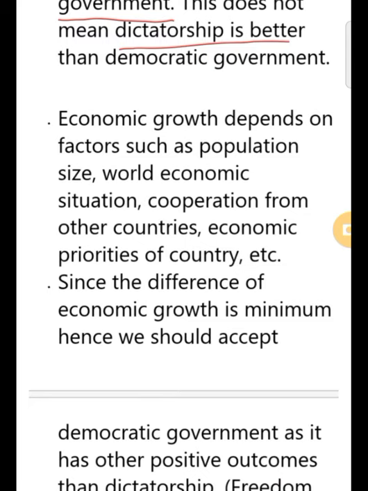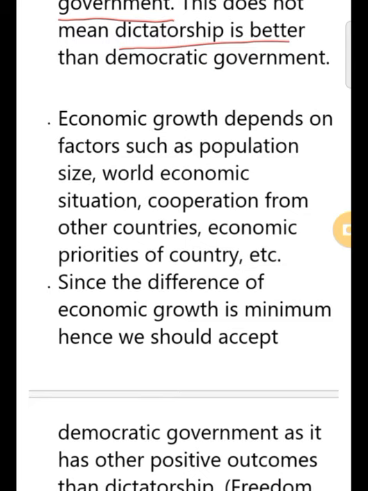But what is the use of such development when citizens don't have freedom? Okay, the freedoms which we get living in a democratic form of government, right? Or we don't have those liberties to oppose the government, or to express our opinion freely, right? To move freely anywhere in the country, to practice any religion.